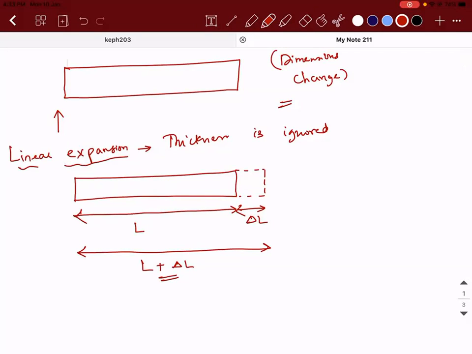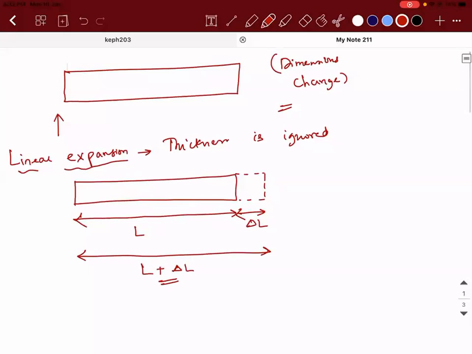So there are certain things that are observed. This is an empirical relation. The change in length of the object is observed to be directly proportional to delta T. Similarly, it is observed to be directly proportional to the original length.